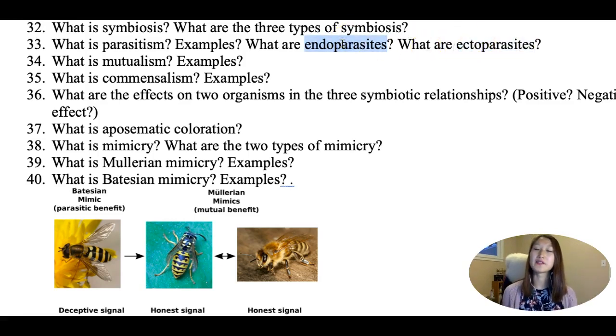Endo means inside. Endoparasite is something that lives inside of you, and ecto means outside, and is a parasite that lives outside of you. So an endoparasite could be ringworm, which lives inside of you. Not great. Ectoparasite, something that's outside of you, it could be a tick.